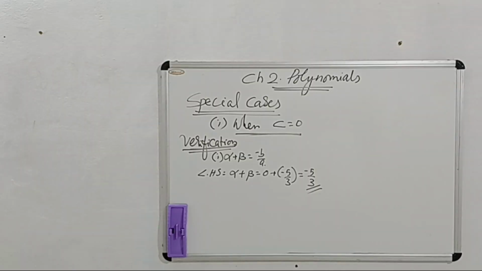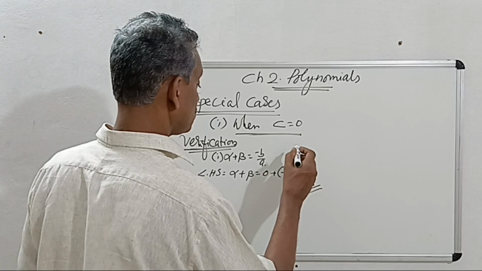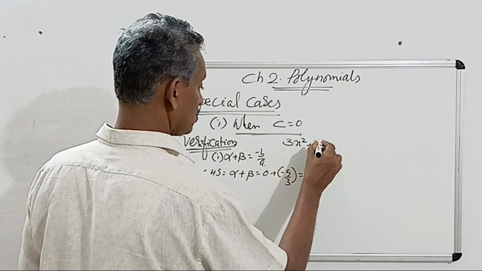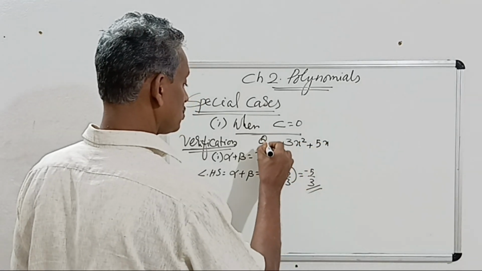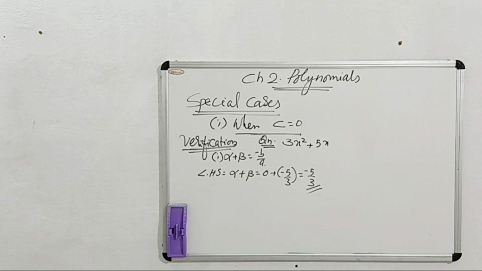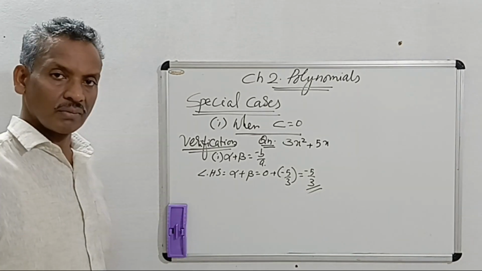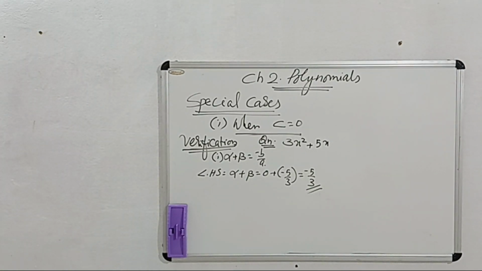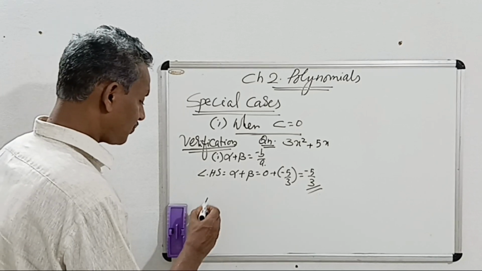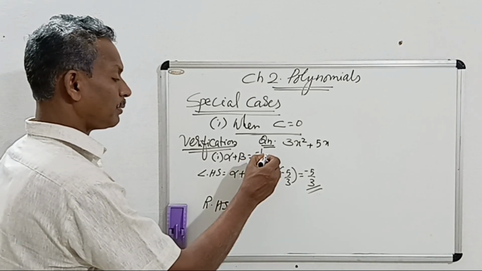This is the LHS, we have calculated. Now we are going for RHS. RHS is minus b by a.